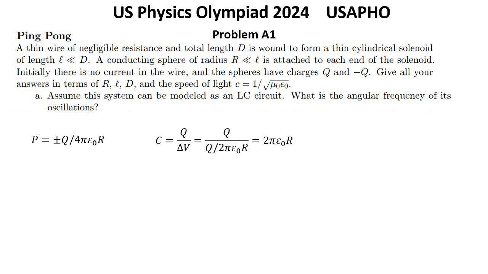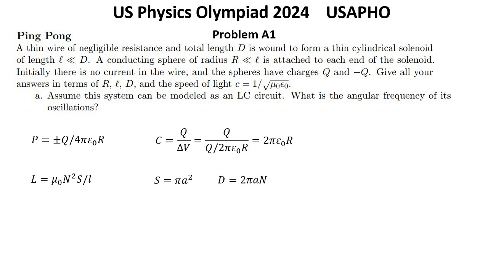Its inductance can be found using the regular expression for a solenoid, L equal mu 0 n squared s over L, where n is the number of turns and s is the cross-sectional area of the solenoid, pi a squared.